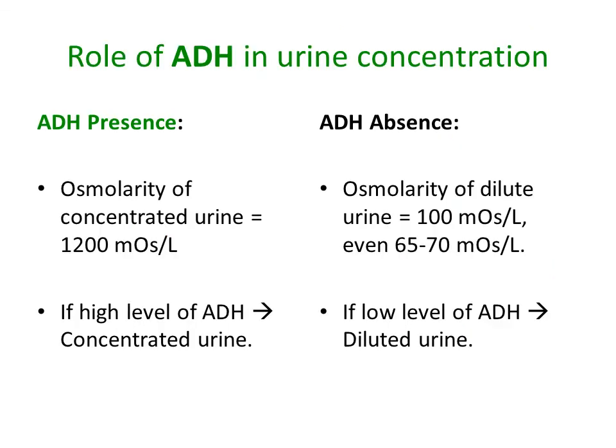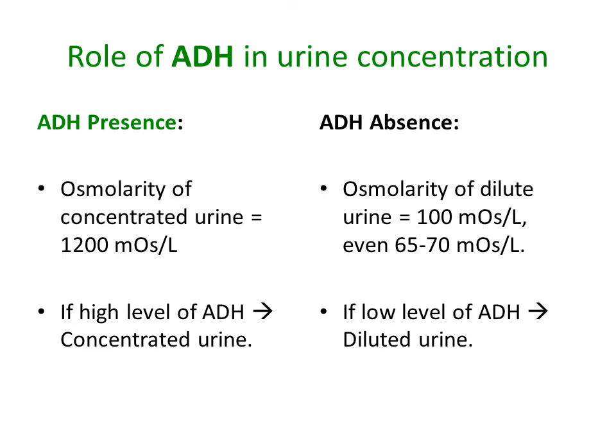The renal medullary interstitium surrounding the collecting ducts is normally hyperosmotic. So when high levels of ADH are present, water moves through the tubular membrane by osmosis into the renal interstitium, and from there it is carried away by the vasa recta back into the blood. Thus the urine concentrating ability is limited by the level of ADH and by the degree of hyperosmolarity of the renal medulla. So as you can see, ADH plays an important role in the concentration of the urine.